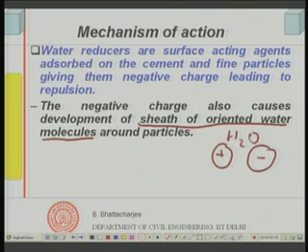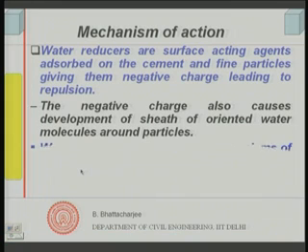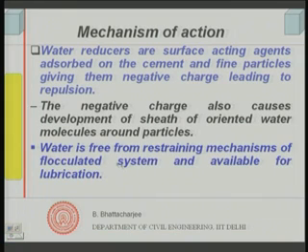and this results in some of the water getting released from the restraining mechanism of the flocculated system. So, when you do not add the plasticizer, cements are flocculated and they restrain the water, because water is no longer free, it is not easy to move.